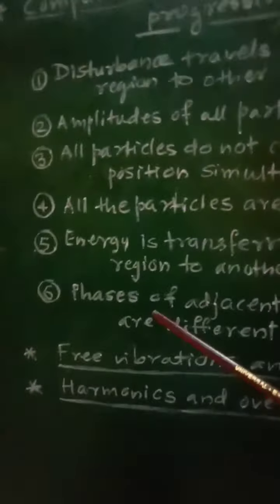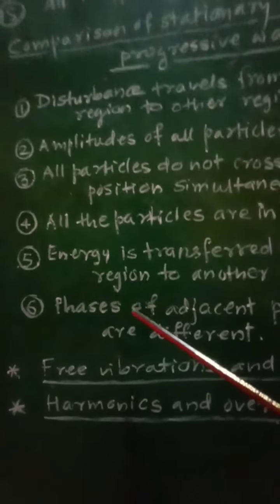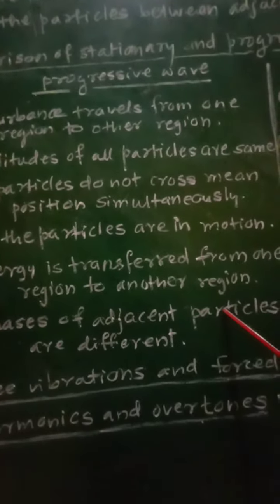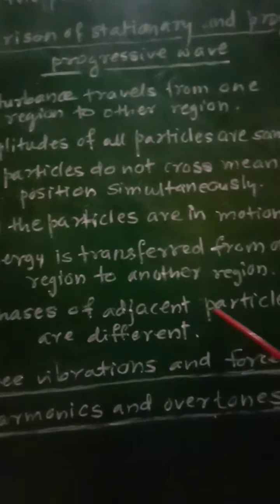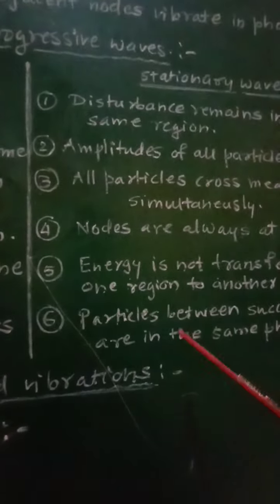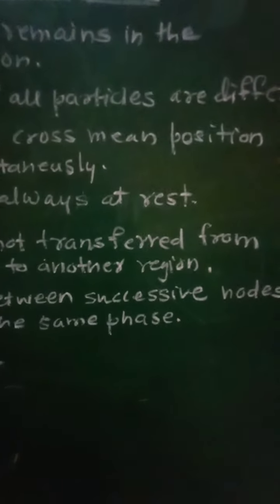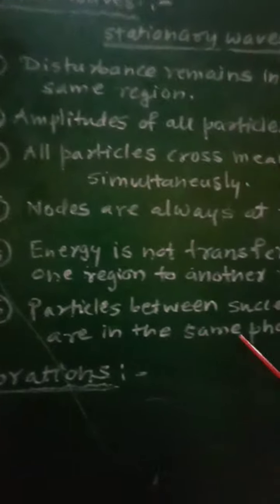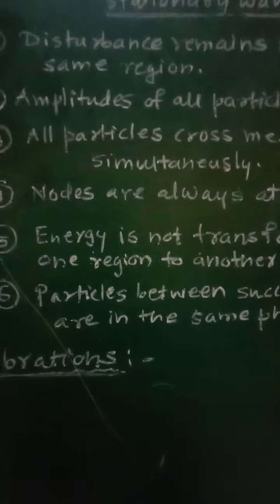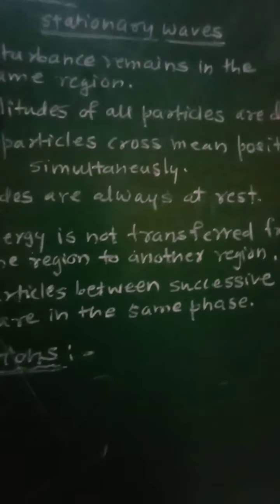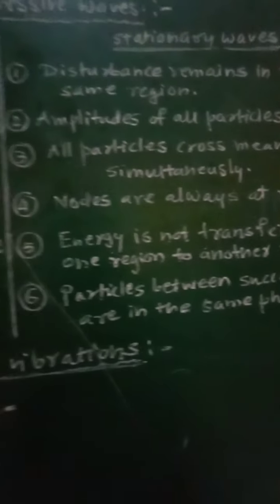Then sixth point, in case of progressive waves, the phases of adjacent particles are different, while in case of stationary waves, the particles between successive nodes are in the same phase. That is, particles between the successive nodes are in the same phase.